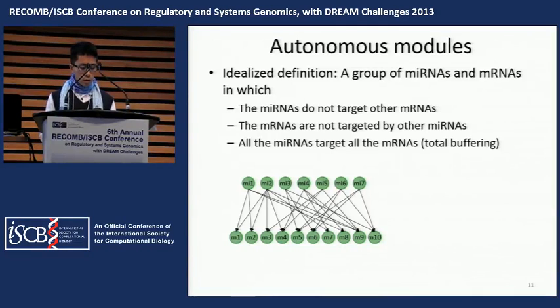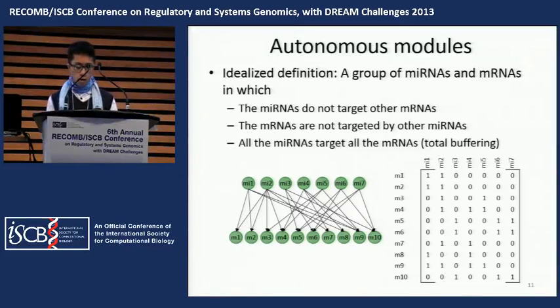The network can be modeled as a bipartite graph. The two sides refer to messenger RNAs and microRNAs respectively, and we only allow edges connecting the two different sides. Or the network can be modeled as a binary association matrix. Each column represents a microRNA, while each row refers to a messenger RNA. If the entry is 1, it indicates there is an interaction.